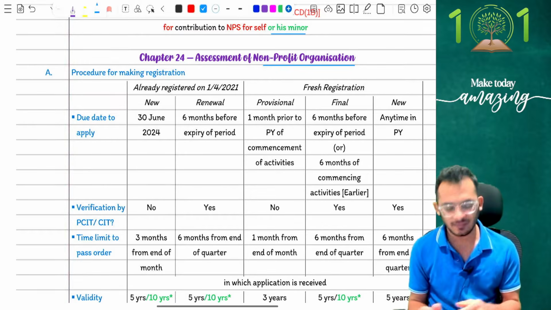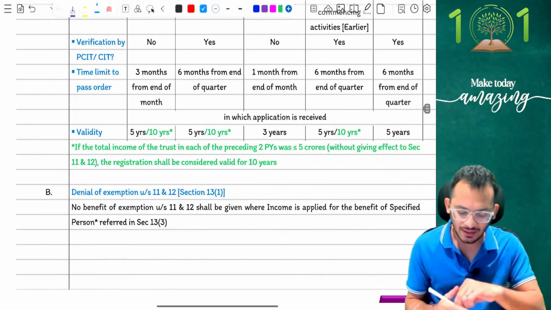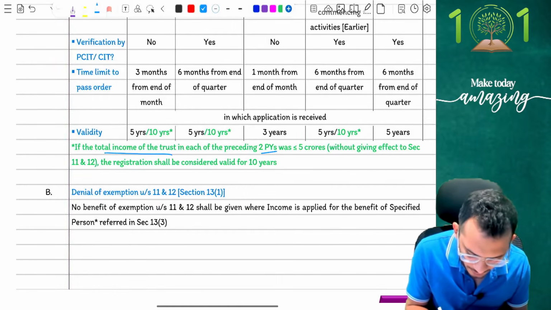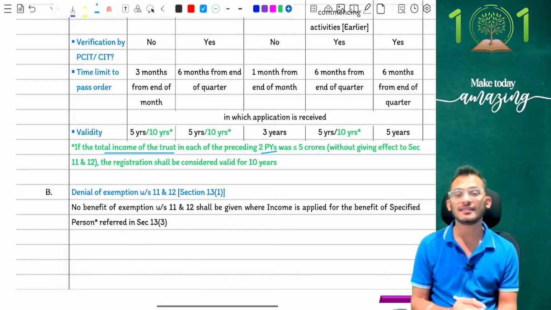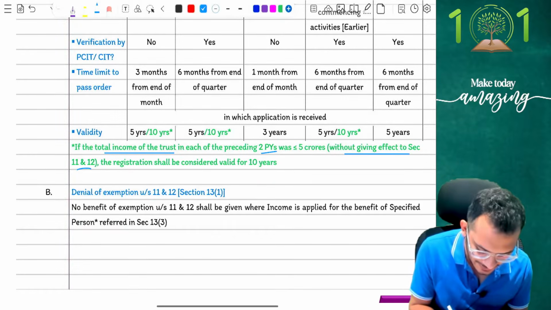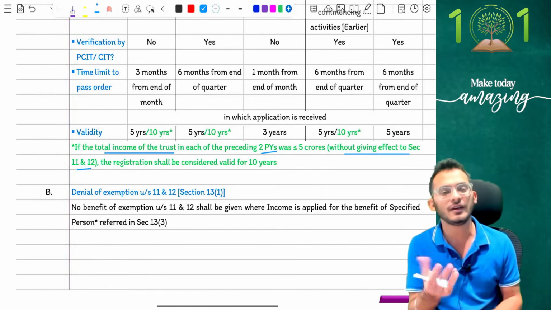Now, income tax has come and clarified that at any point of time, I noticed that for the last 2 previous years, your trust turnover, your trust reported total income without giving effect to section 11 and 12. In simple words, your gross receipts, or what we call your turnover.